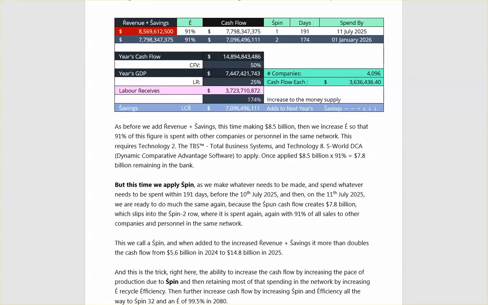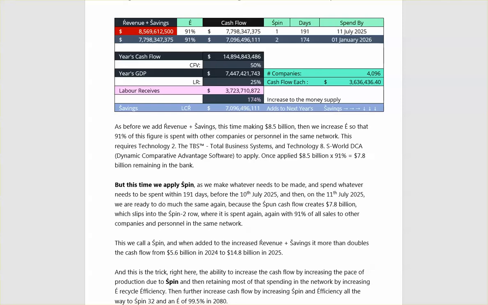But this time we spin, as we make whatever needs to be made and spend whatever needs to be spent within 191 days, before the 10th of July 2025. And then on the 11th of July 2025, we are ready to do much the same again, because the spun cash flow creates 7.8 billion, which slips into spin 2 row, where it is spent again. Again, with 91% of all sales to other companies and personnel in the same network.